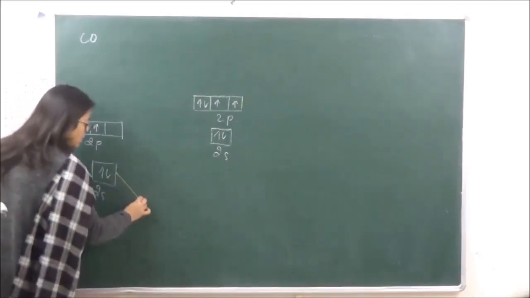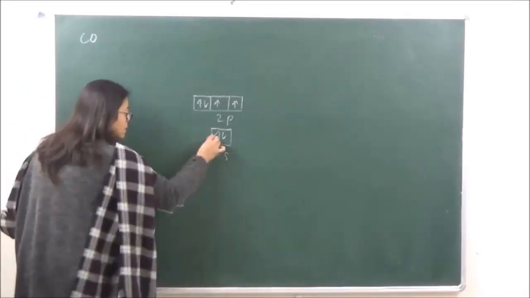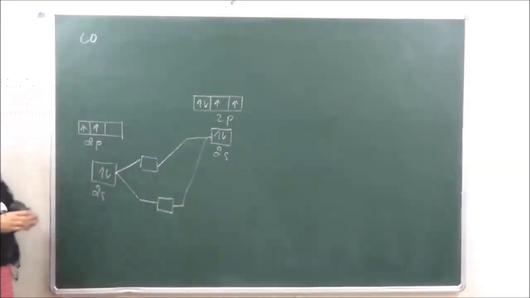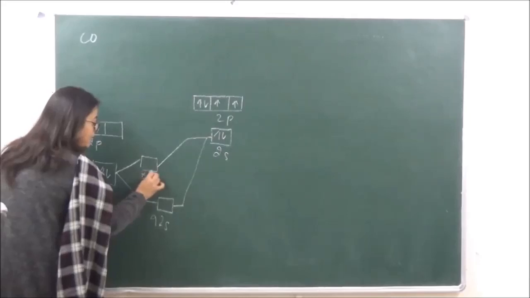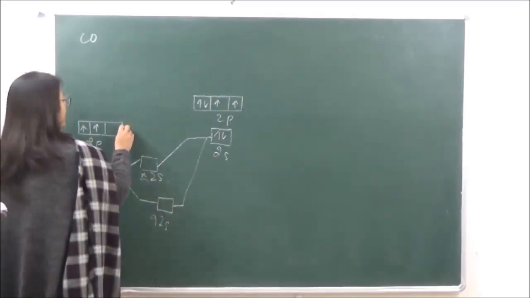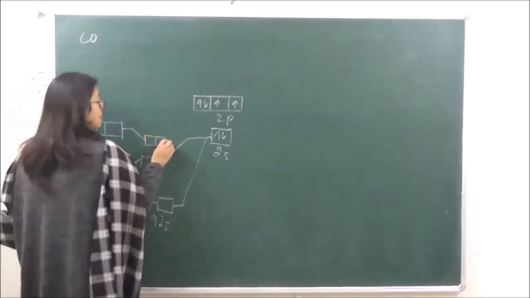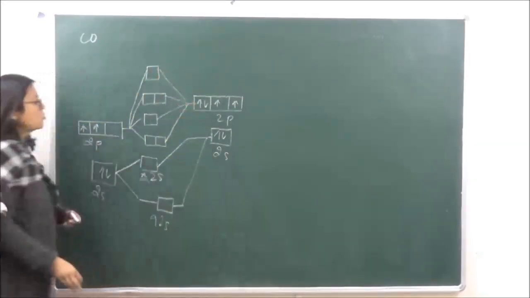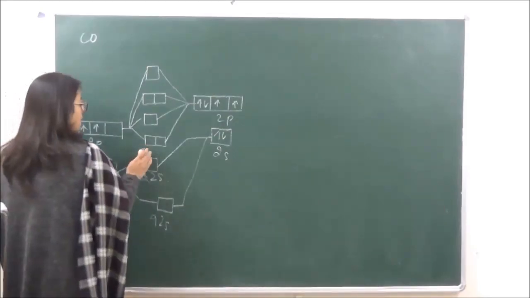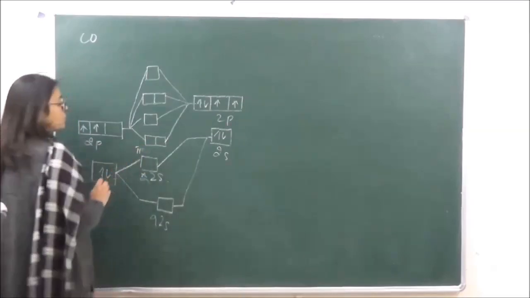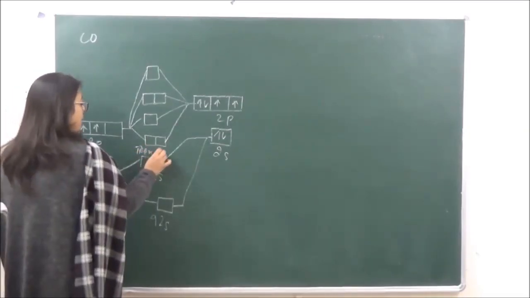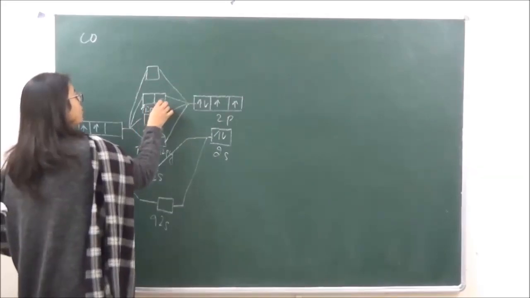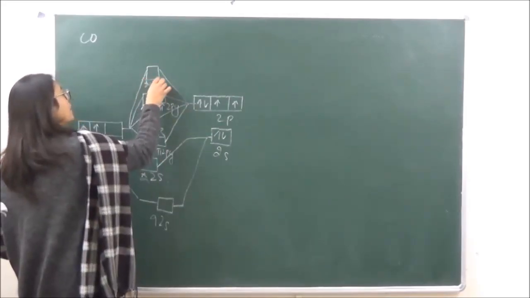So when we are drawing the orbital picture over here, it is going to have sigma 2s, sigma anti-bonding 2s, and then we have pi 2px, pi 2py and sigma 2pz, pi anti-bonding 2px, pi anti-bonding 2py and sigma anti-bonding 2pz.